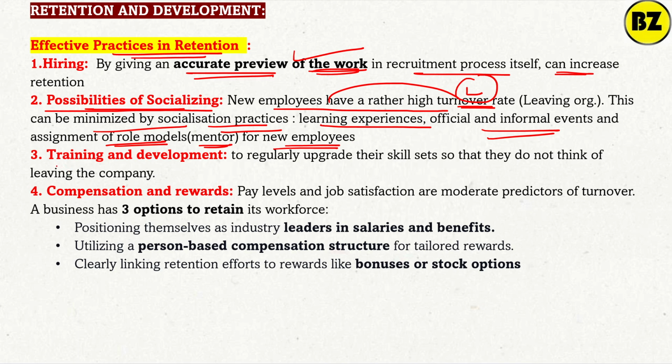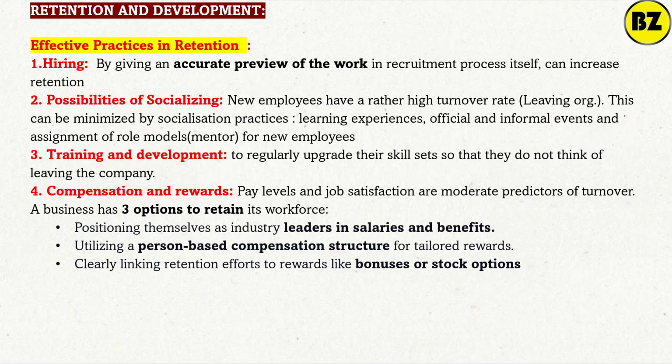Okay, next, training and development. You can see there are informal events. For example, there are cultural events in the bank, there are cricket tournaments. These are social events. Then training and development, to regularly update the skills of the employee, so they do not think of leaving the company. If they have good skills and are learning something, why will they leave the company, right?